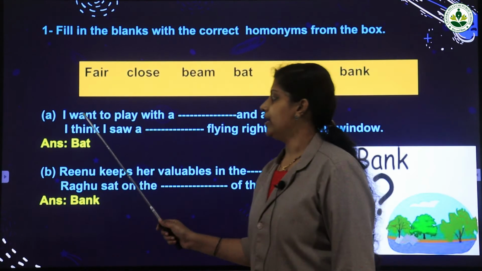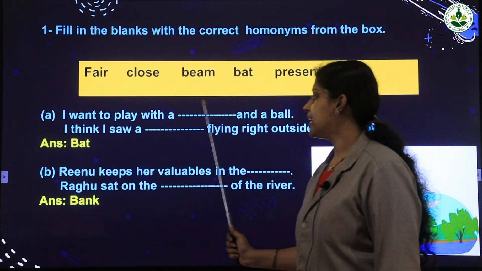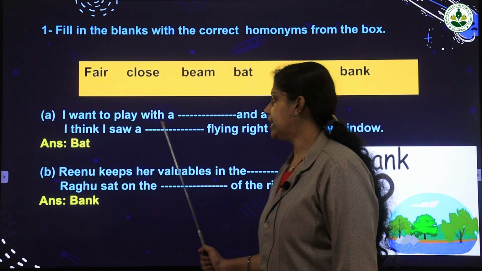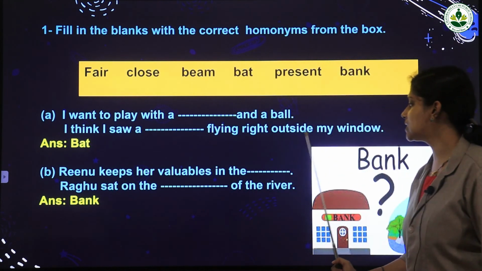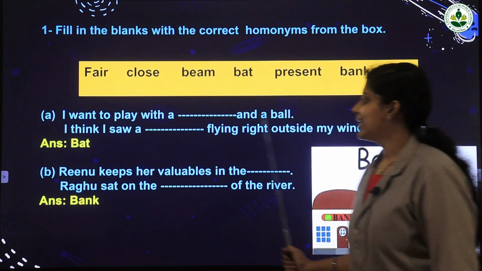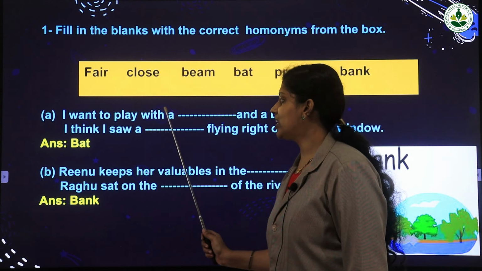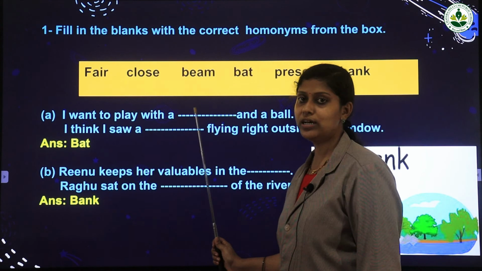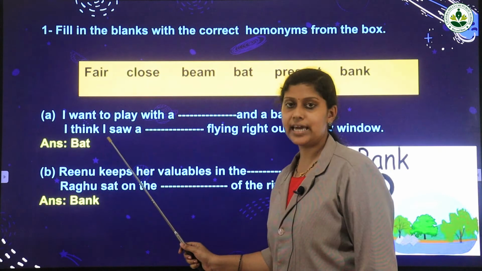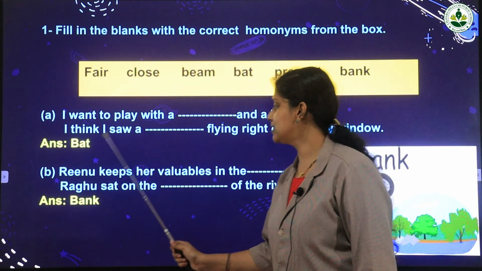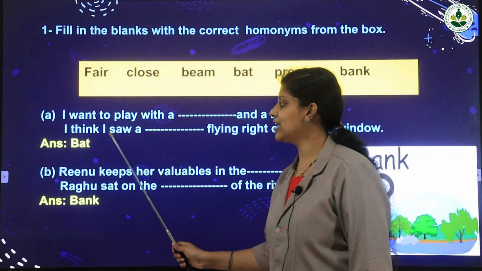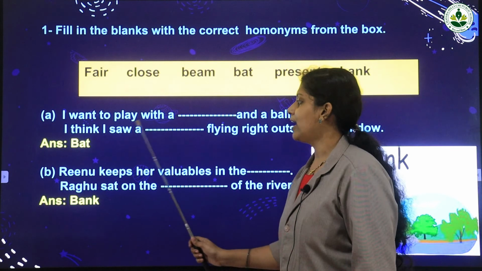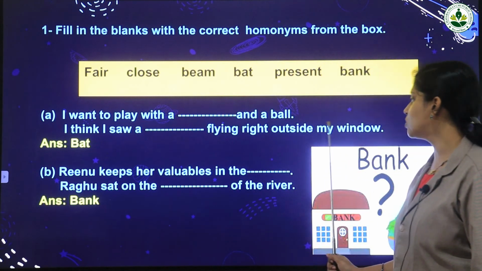First one, I want to play with a dash and a ball. I think I saw a dash flying right outside my window. Here, in the first one, it is a tool that we can use to play. So bat is the correct option. I want to play with a bat and a ball. Next one, I think I saw a bat. Here bat means an animal. We already saw the picture. I think I saw a bat flying right outside my window.